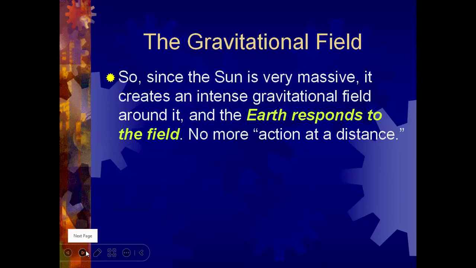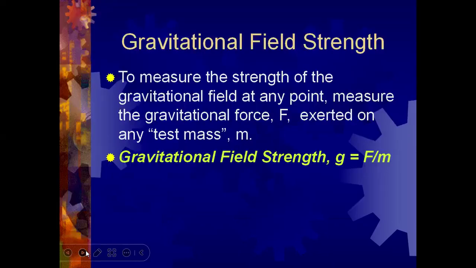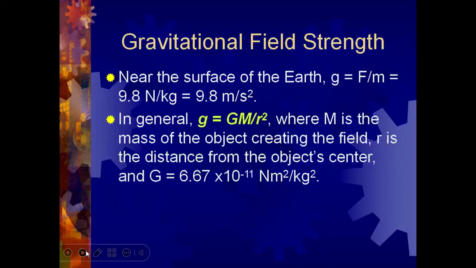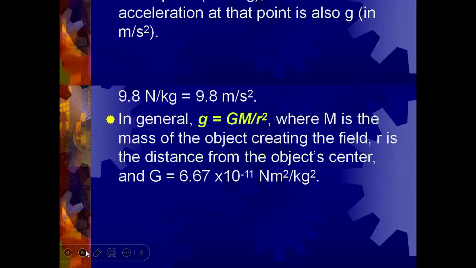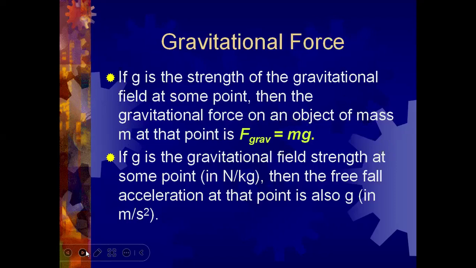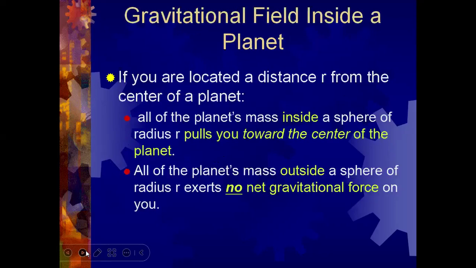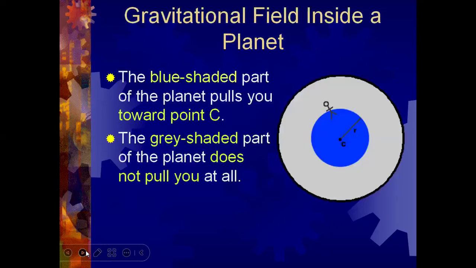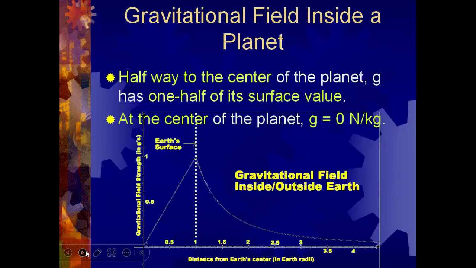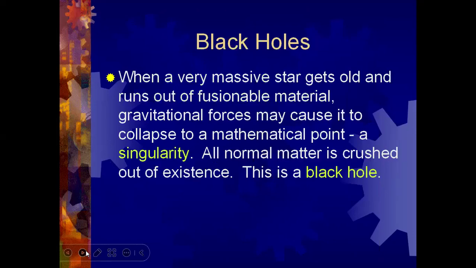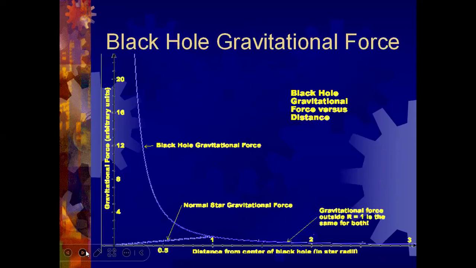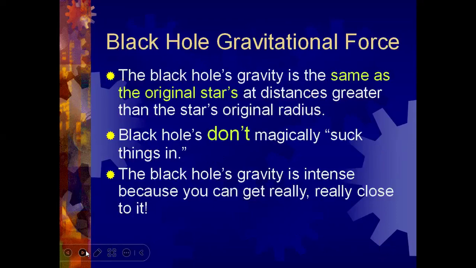So this is simply the gravitational field, and the gravitational field strength will be equal to F by m. So we have calculated this one. And the gravitational field inside a planet, we have also calculated this. This is actually the definition of a black hole, black hole gravitational force.